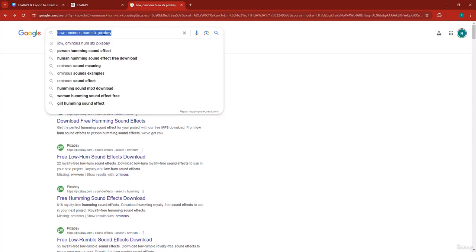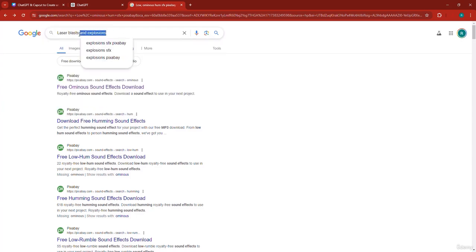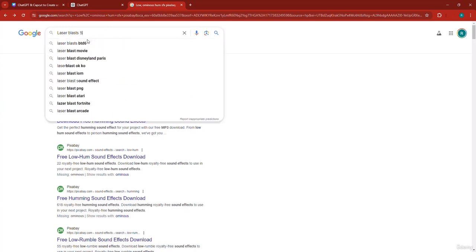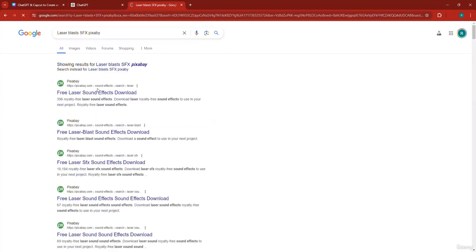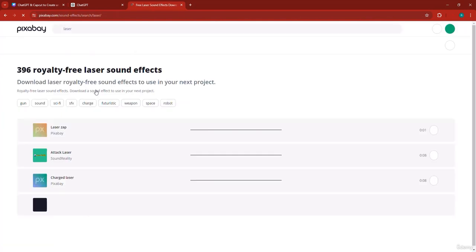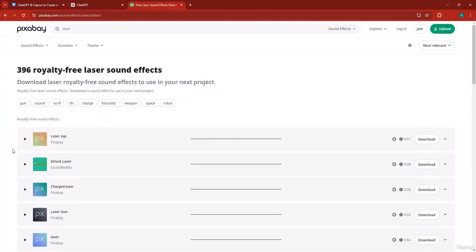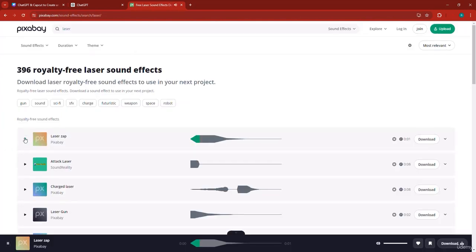We can search for a laser blast SFX alone, and then look for an explosions effect as well, and we can combine the two, right? So here we have a laser zap. Yeah, this one is good. Let's try and look for something different.